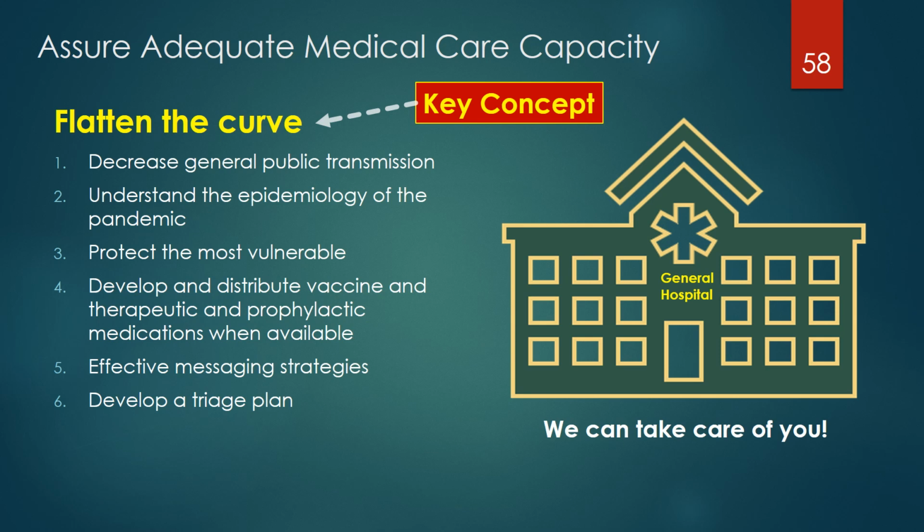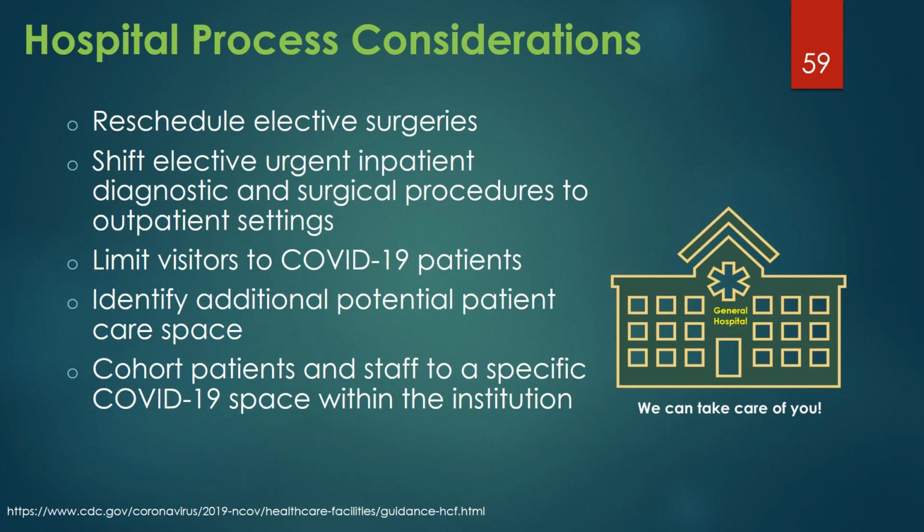This slide lists 6 concepts to flatten the curve, including 1. Decrease general public transmission. 2. Understand the epidemiology of the pandemic. 3. Protect the most vulnerable. 4. Develop and distribute vaccine and therapeutic and prophylactic medications when available. 5. Utilize effective messaging strategies. And 6. Develop a triage plan.